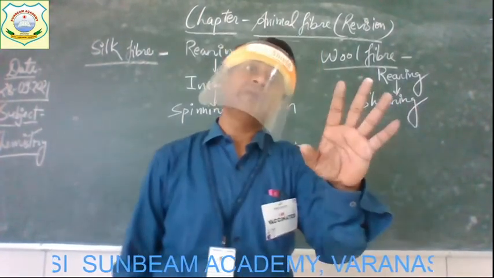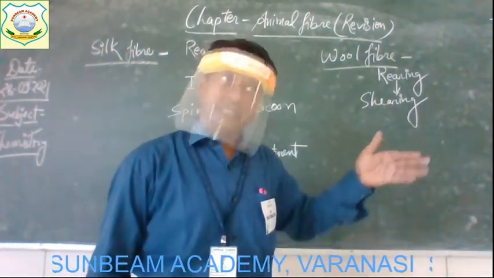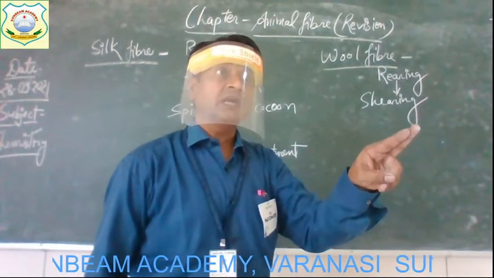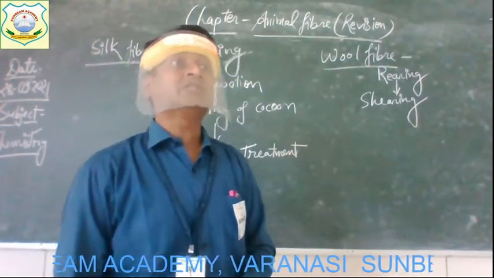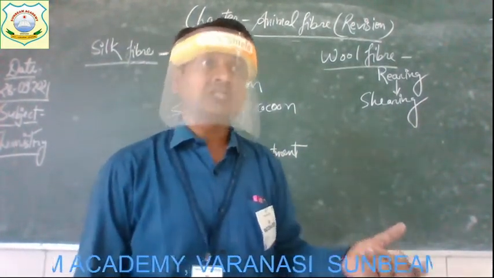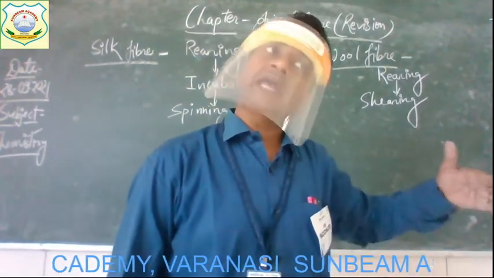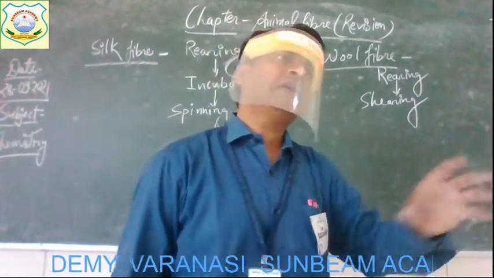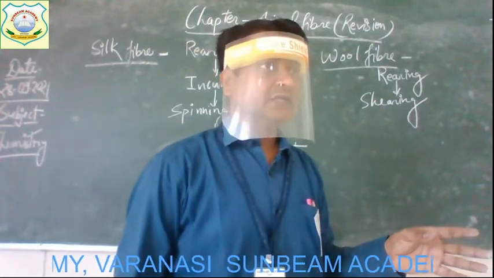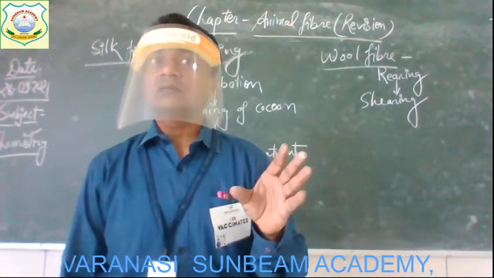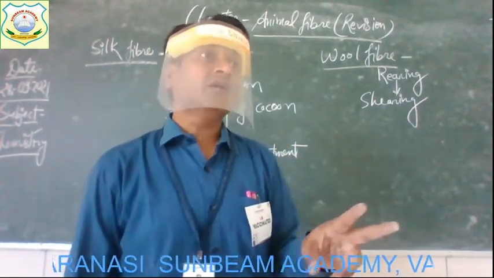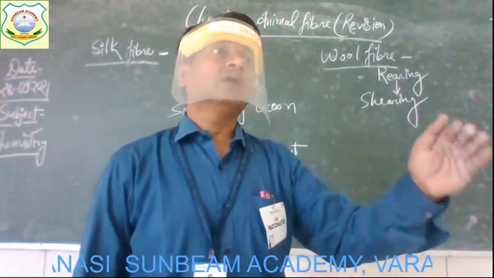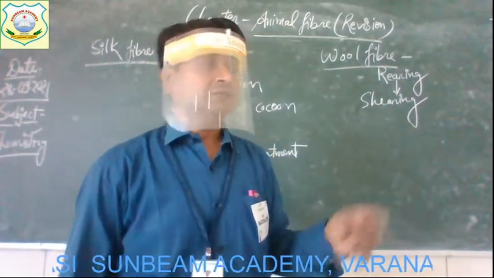And this shearing can be done either manually, by hand using scissors, or by using machines. Shearing machines are used nowadays. So it can cut the hair in a very short period of time. Alright. So shearing means cutting down or removal of the hairs from the body of these animals.